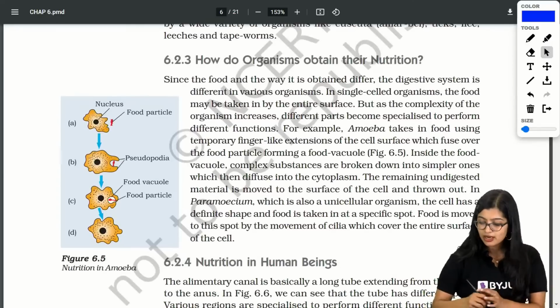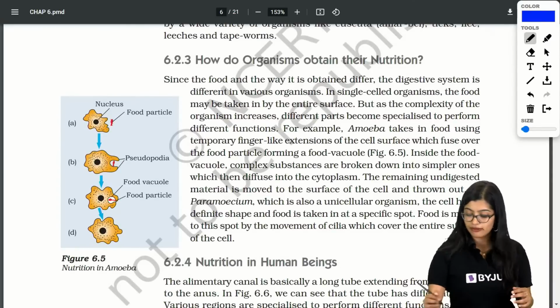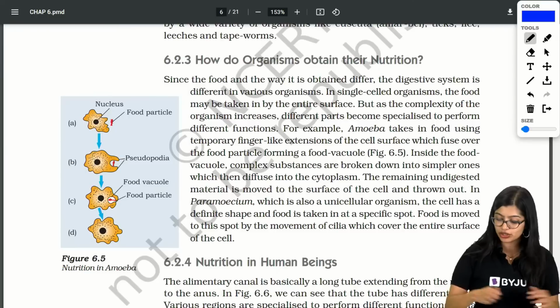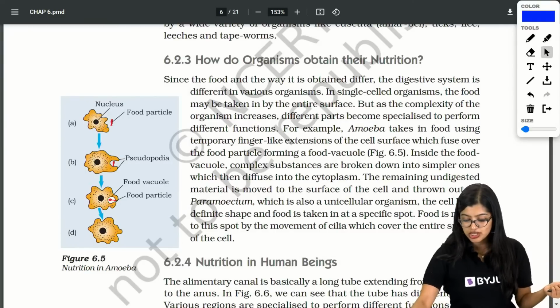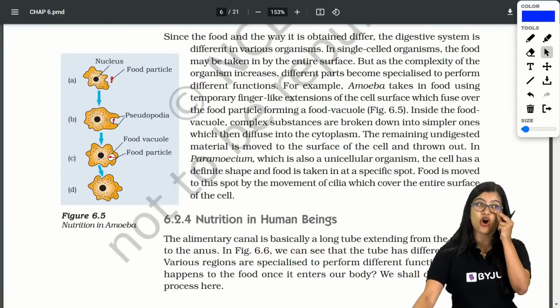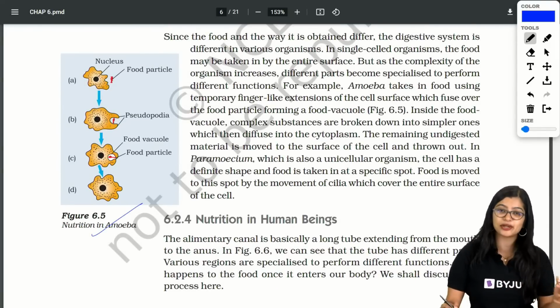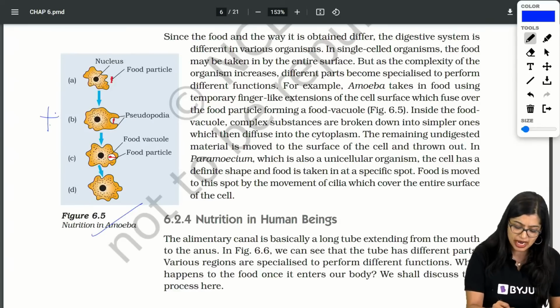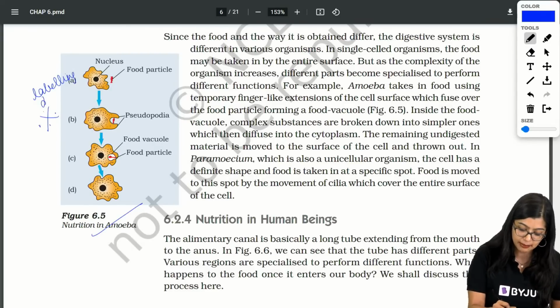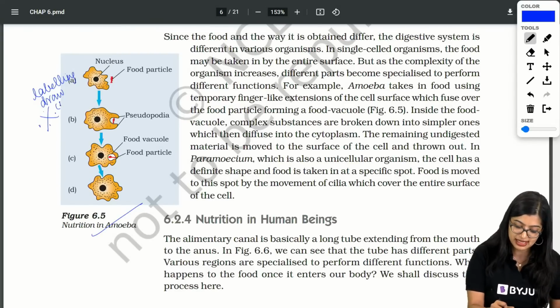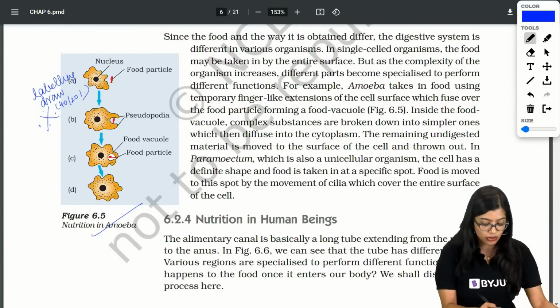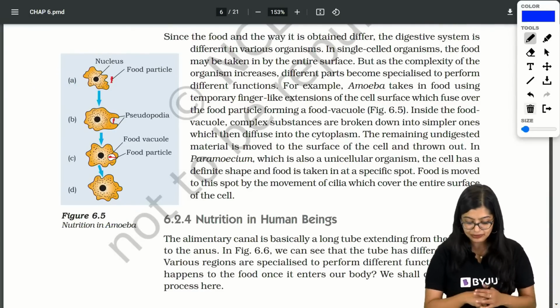Let's move on. Now let's go on to figure number 6.5, nutrition in amoeba. Nutrition in amoeba, chances of it coming to draw are very slim. But even if they ask you to draw, it's going to be very easy. So just make a note of this. It may come for labeling, or it may come to draw, but there is only a 20% chance that it will come. So make a note of this as well.